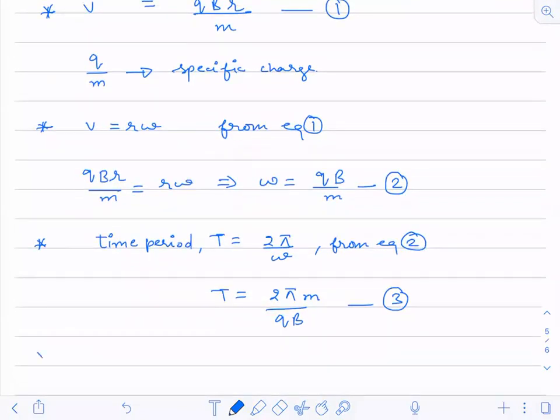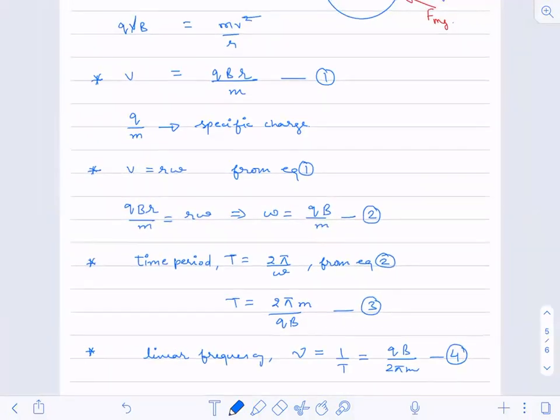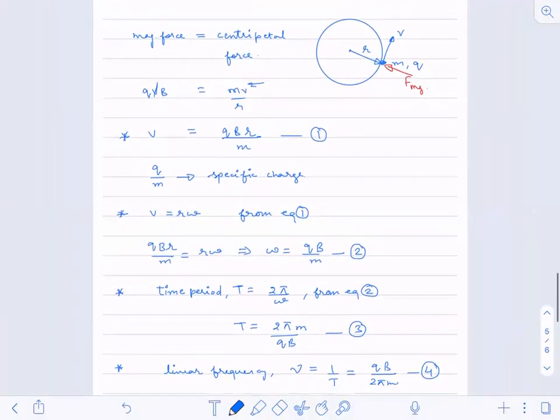And if you have calculated the time period, you can calculate the linear frequency, mu. How will you give this? This is 1 by T, and this will become QB by 2 pi m. This is equation number 4. Fine. So these are the terms that will be asked to you regarding this portion.